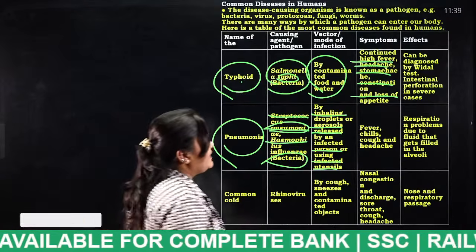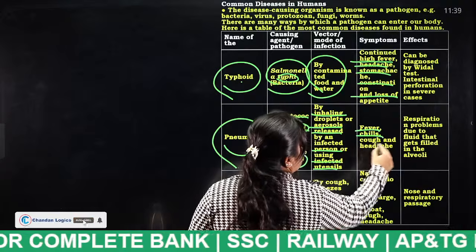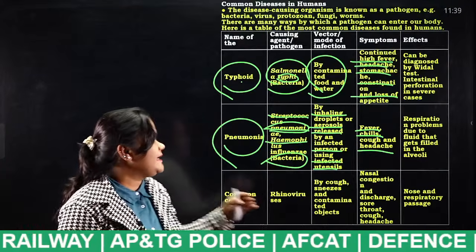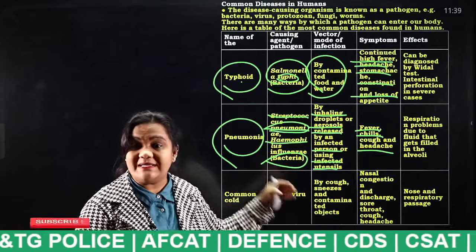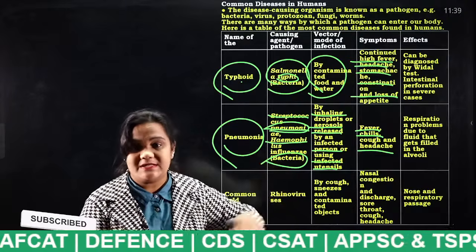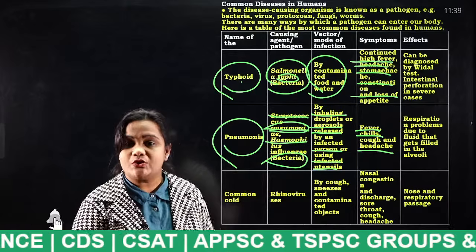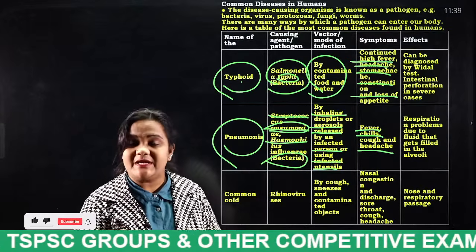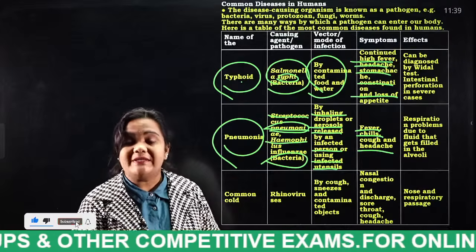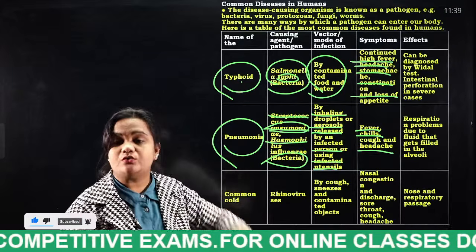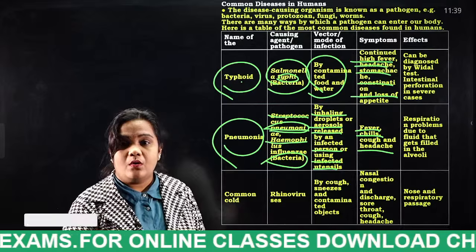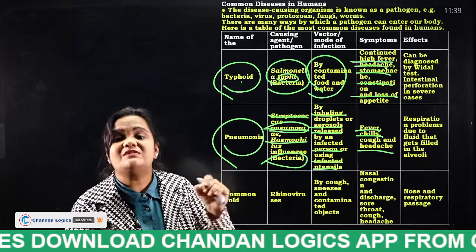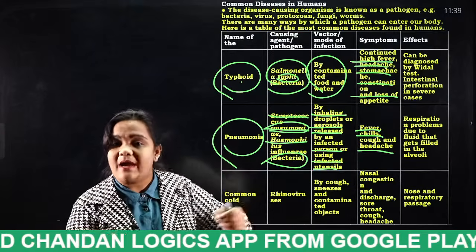And what are the symptoms? Symptoms will be fever, chills, cough and headache, and respiration problems due to fluid that gets filled in the alveoli. We have already discussed the human respiratory system. In this pneumonia, which part of the lungs will be affected? Mostly the alveoli; they get blocked due to pneumonia. Alveoli are nothing but the sac-like structures present at the end of the bronchioles.